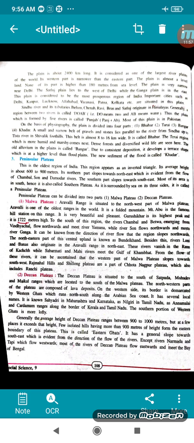Its northern part slopes towards northeast, which is evident from the flow of Chambal, Son and Damodar rivers. The southern part slopes towards southeast. Most of its area is in the south. That is what is called as southern.